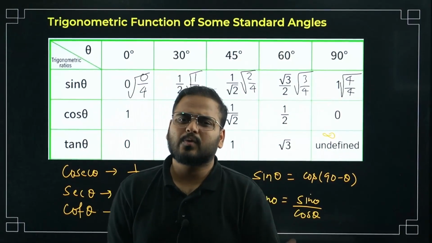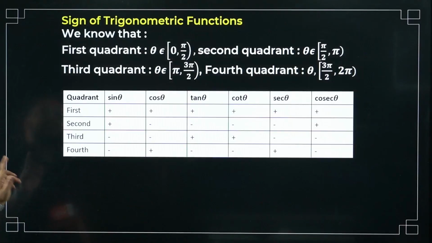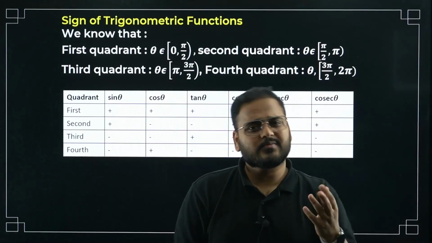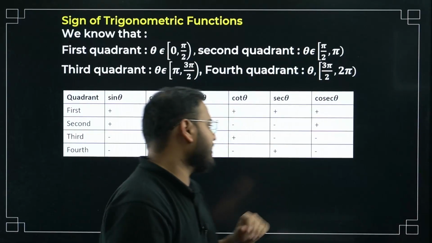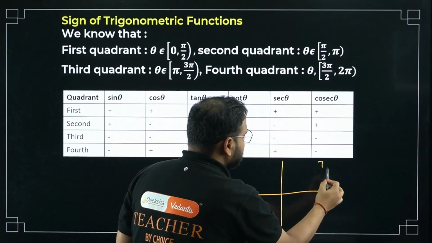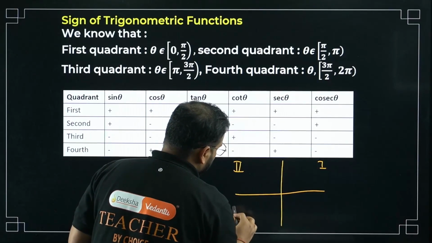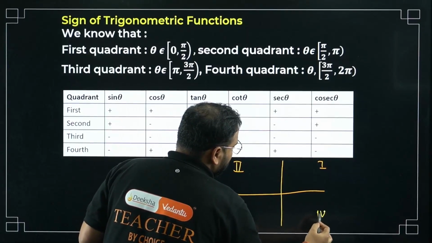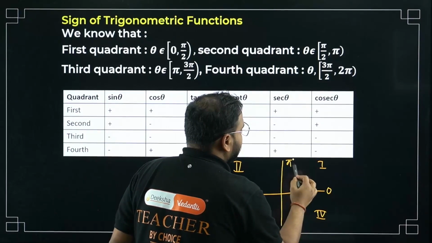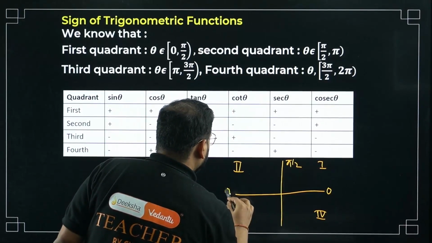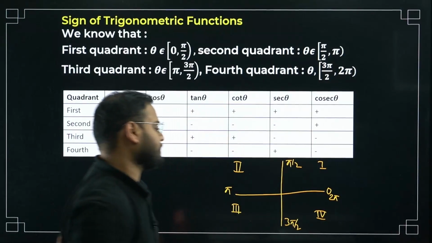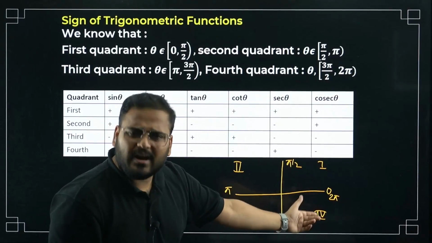I just wanted to explain this to you quickly and then move on to the next coming thing, which is sign of trigonometric functions. This is very important because you must have seen I keep using this a lot. Looks very simple to you, but it is very relevant, bacha. Very, very relevant. What do you do? Make 4 quadrants. Okay, quadrant 1 is this, quadrant 2 is this, quadrant 3 is here, and quadrant 4 is here.